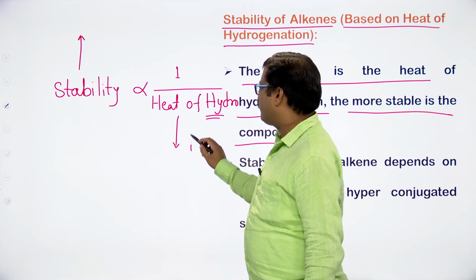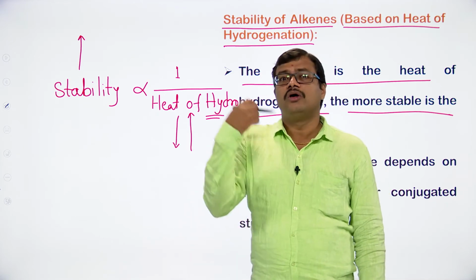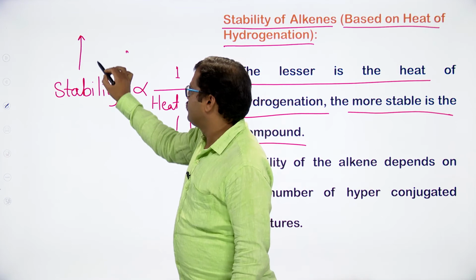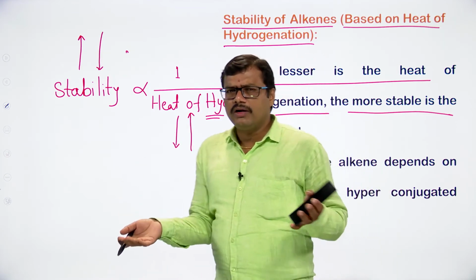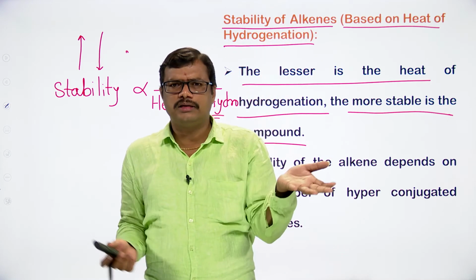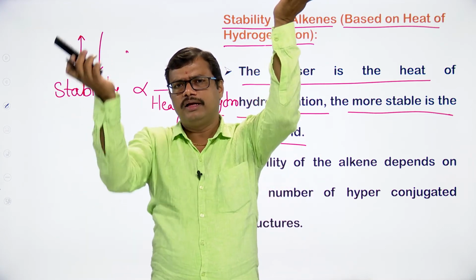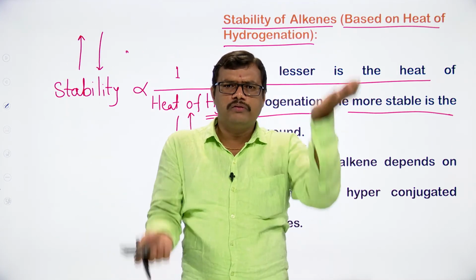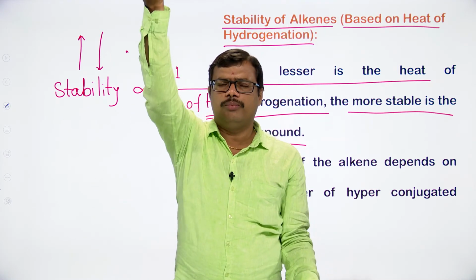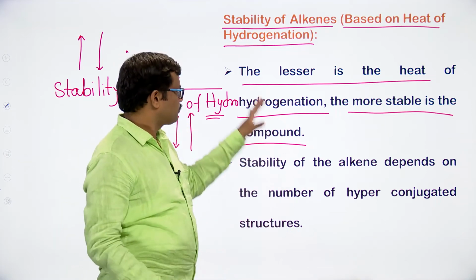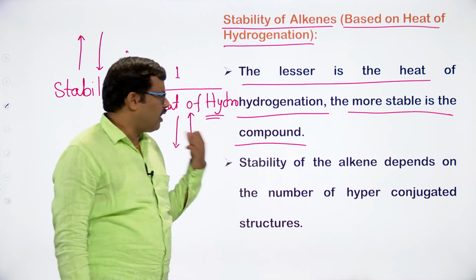If the heat of hydrogenation value is increasing, or is more, in that case the stability will decrease. So both are inversely proportional. If one is increasing, automatically the other will decrease. So the lesser the heat of hydrogenation, the more stable the compound.